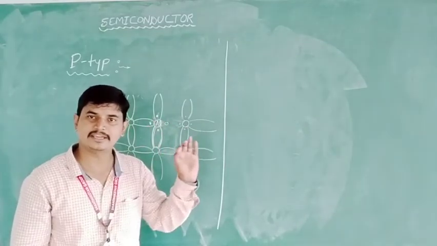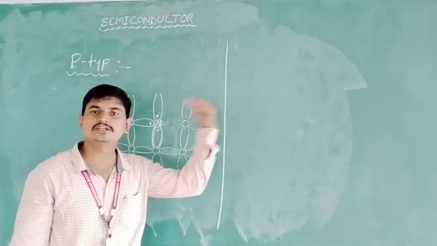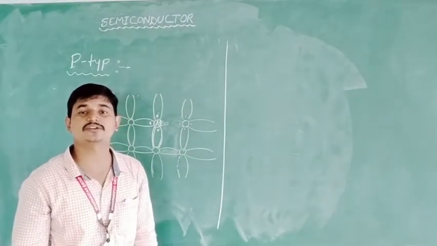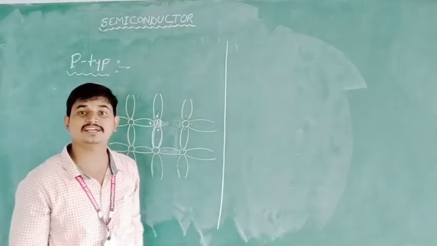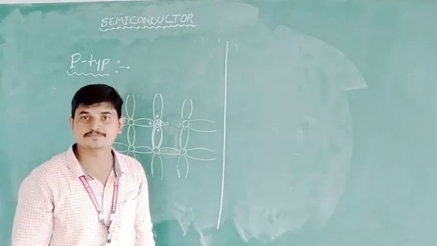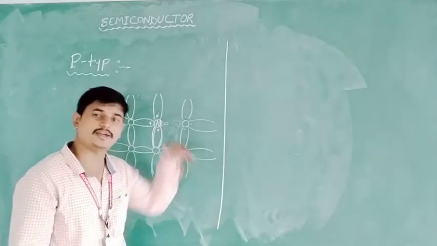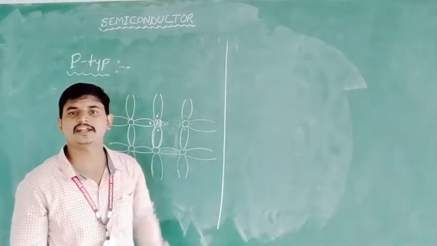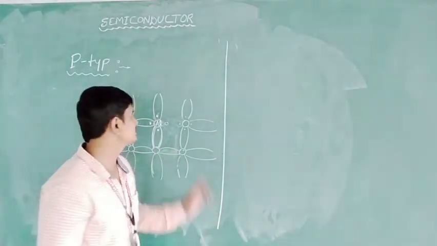Now the hole is going to be excited from the valence band to the conduction band. Once it gets the minimum energy that is enough to excite it from the valence band to the conduction band, the conduction process starts in the P-type semiconductor.